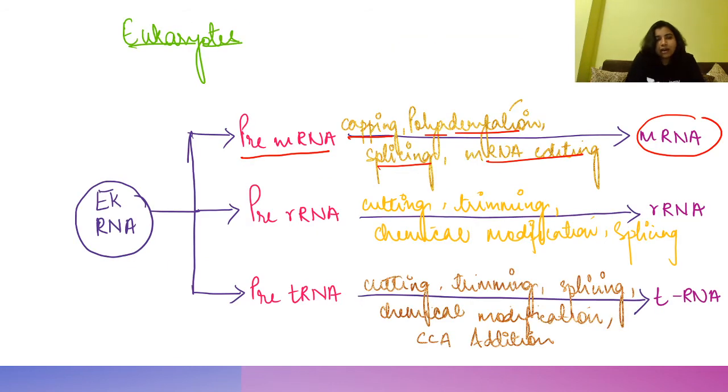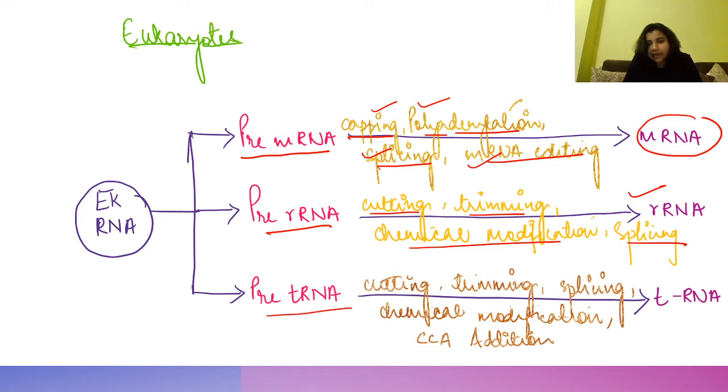So this is a eukaryotic RNA. Pre-mRNA gets changed to mRNA with the help of capping, polyadenylation, splicing, and mRNA editing. Pre-rRNA changes to rRNA with the help of cutting, trimming, chemical modifications and splicing. Pre-tRNA undergoes cutting, trimming, splicing, chemical modification, CCA addition and gets converted to tRNA. We will see one by one everything, right?